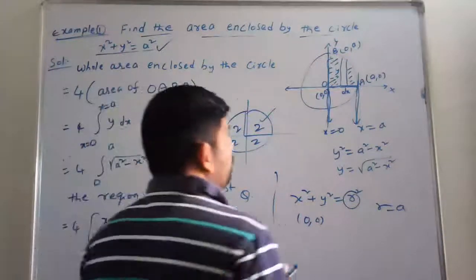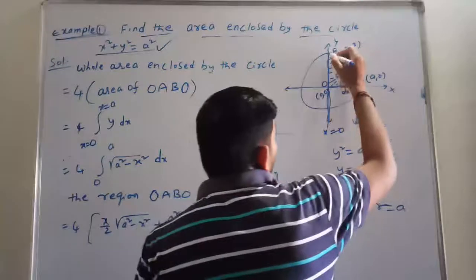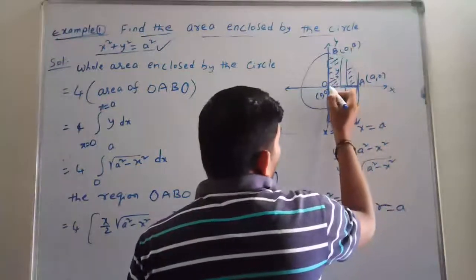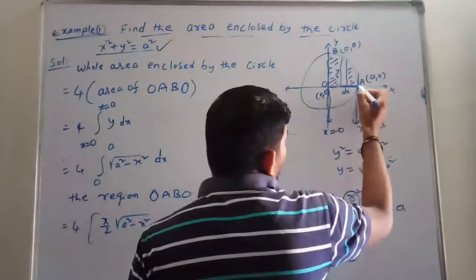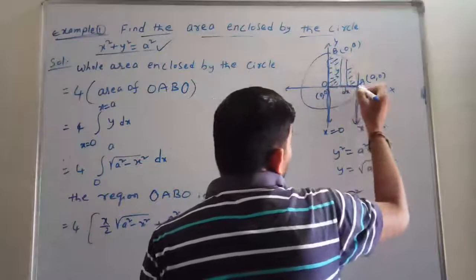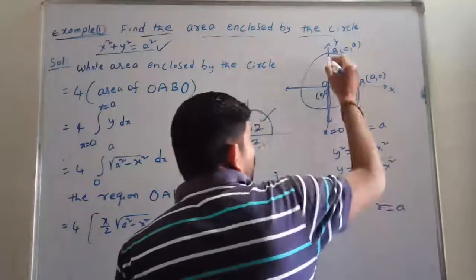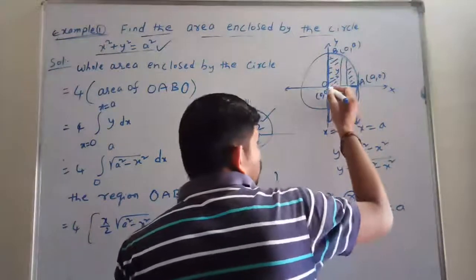So that's why I am taking this here, students. See, this is the first quadrant actually, which is between O, A, B, O. This is the area we have to find. And what is the lower limit in this? See students, this is actually the origin, or not?